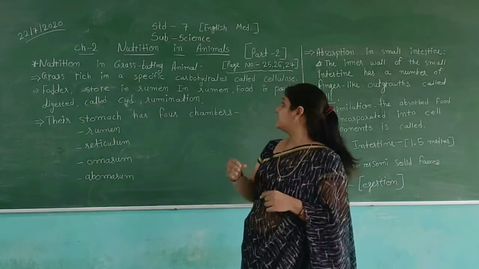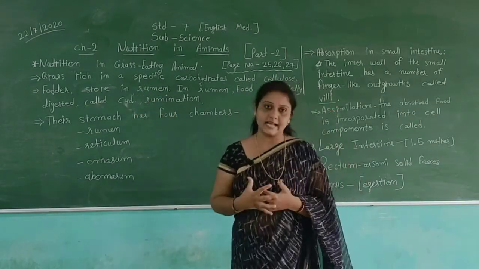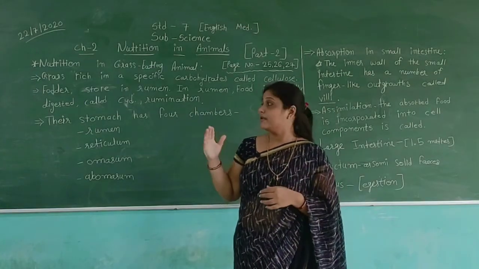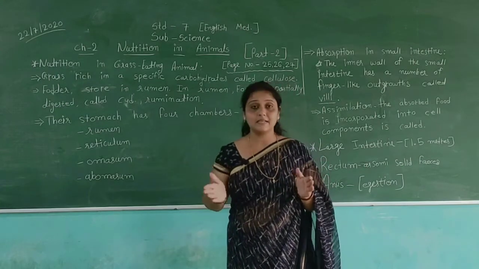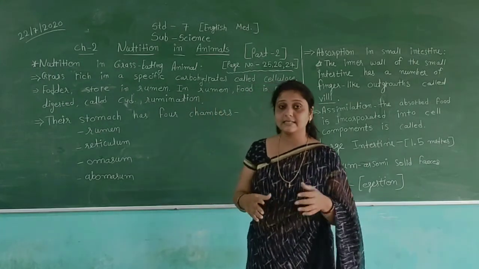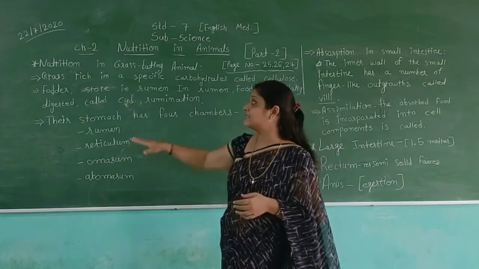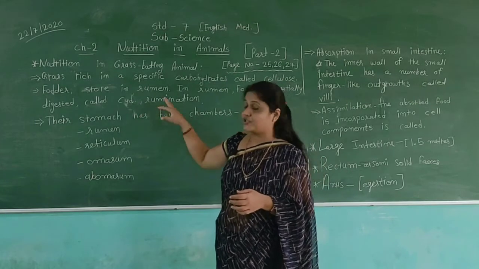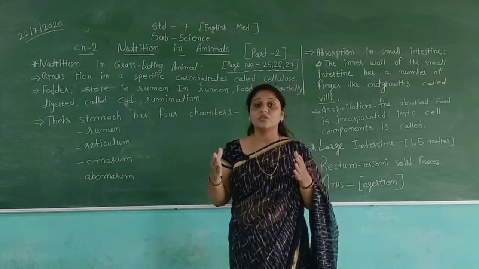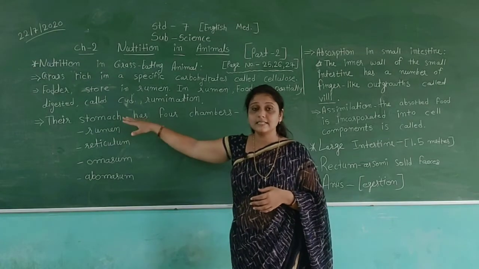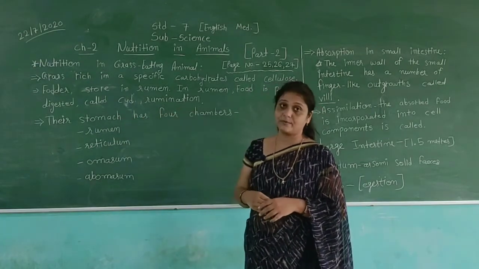In the rumen, the food is partially digested. The partially digested food that is stored there is called cud. This process is called rumination.